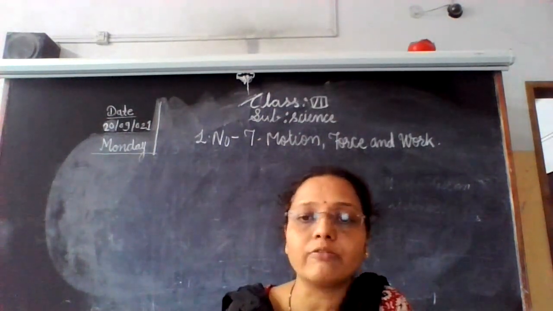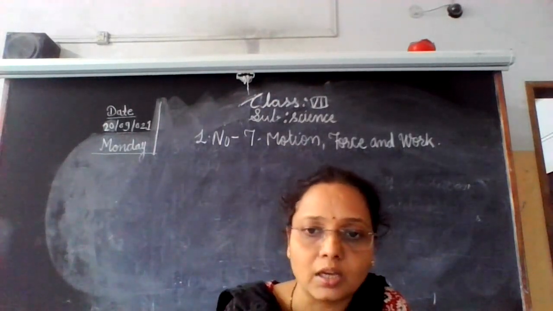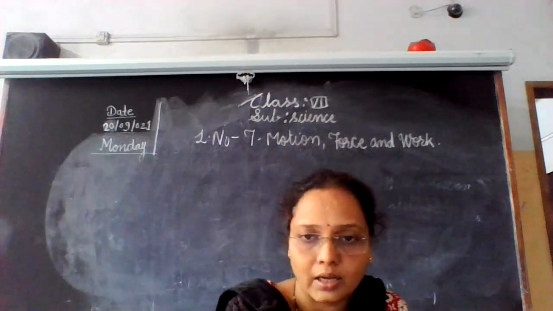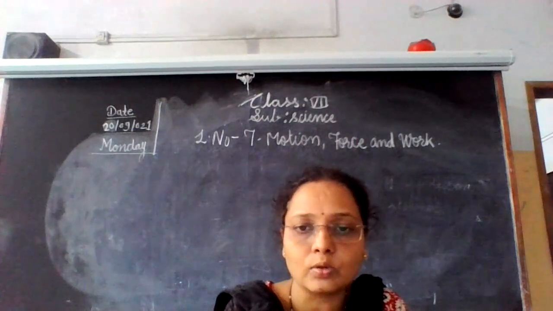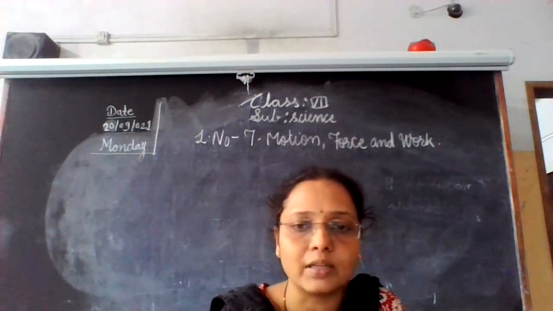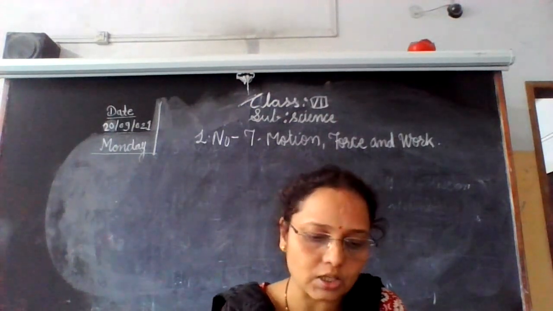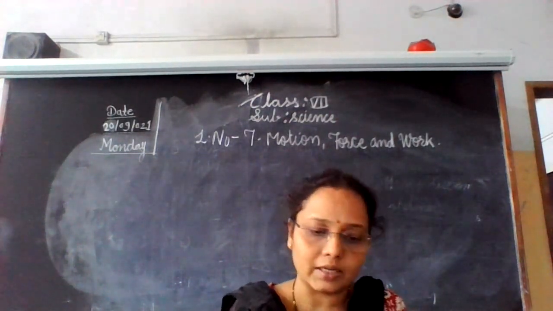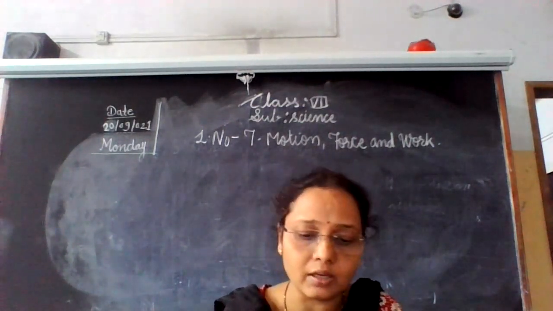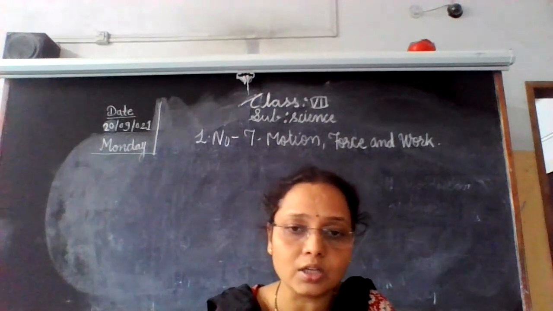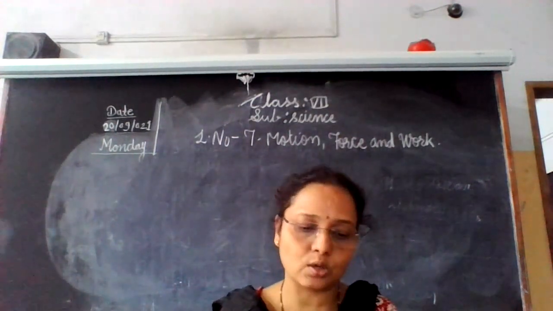So motion will be fast or slow. If our car is fast, we will reach sooner, less time will be taken, right? If the speed of the car is slow, then the required time, that is, more time will be required to reach a destination. So it depends upon the time to cover a given distance. According to that, we can classify the motion as fast or slow.